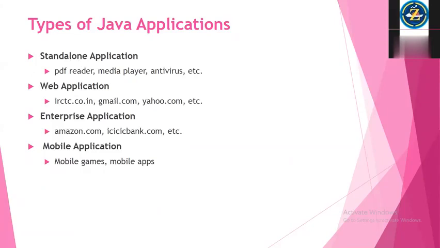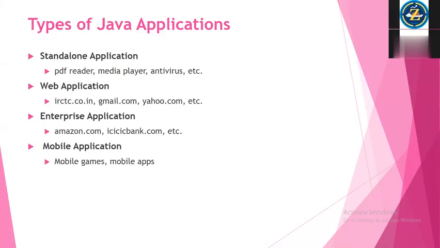First is the standalone application, that is a core Java application. Standalone means, as I explained yesterday, it will be running on one single machine with one user at a time. That is called a standalone application. For example, you have a media player in your desktop or in your mobile. At a time, only one person can use it. It cannot be accessed by another person.